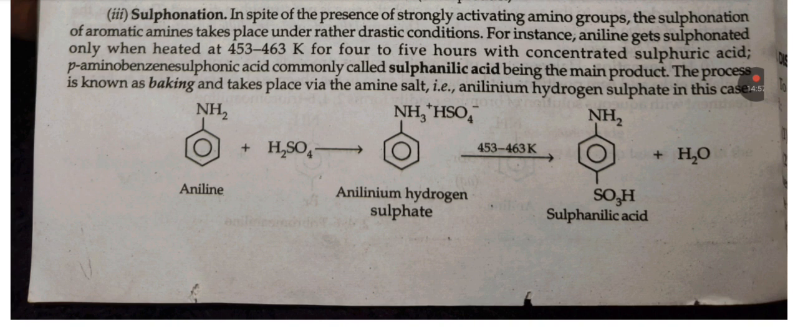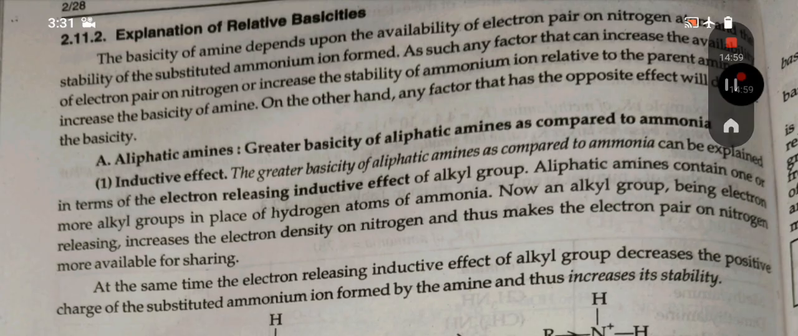Explanation of relative basicities. The basicity of an amine depends upon the availability of the electron pair on the nitrogen atom and the stability of the substituted ammonium ion formed. As such, any factor that can increase the availability of the electron pair on nitrogen or increase the stability of the ammonium ion relative to the parent amine increases the basicity of the amine. On the other hand, any factor that has the opposite effect will decrease the basicity.